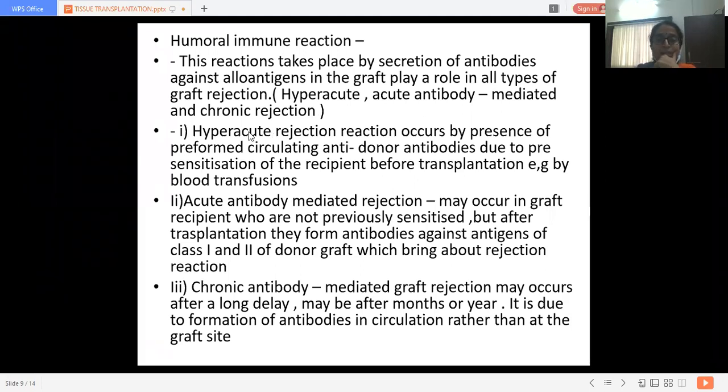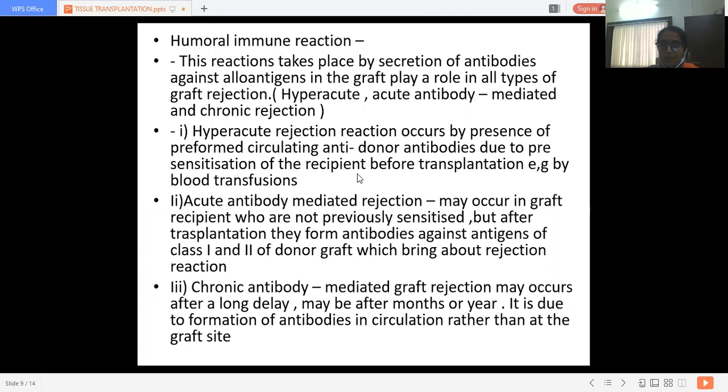So the first one is hyperacute rejection. It occurs due to the presence of preformed circulating anti-donor antibodies, due to pre-sensitization of the recipient before transplantation.